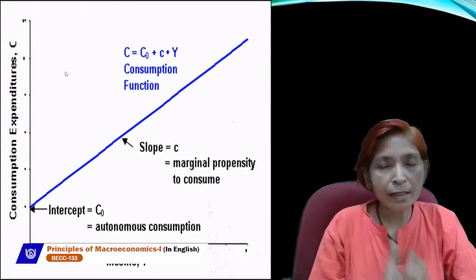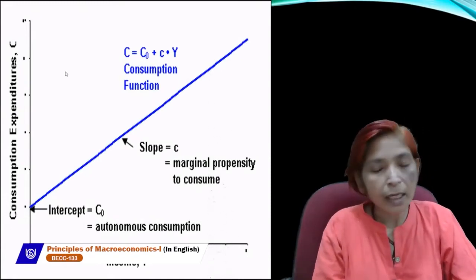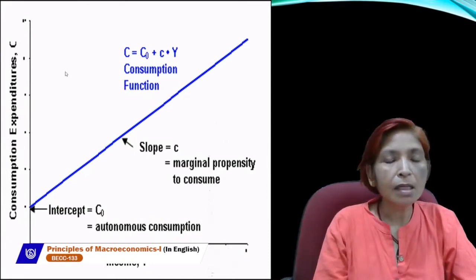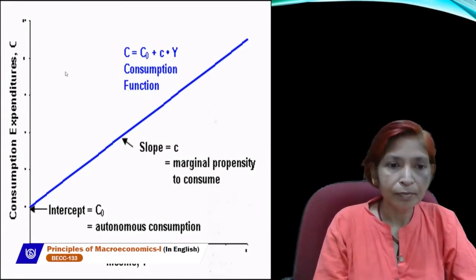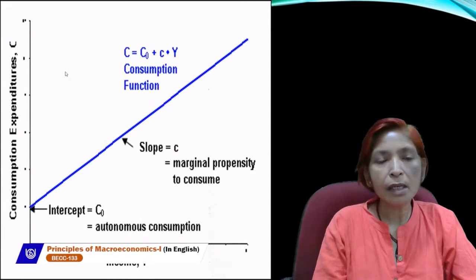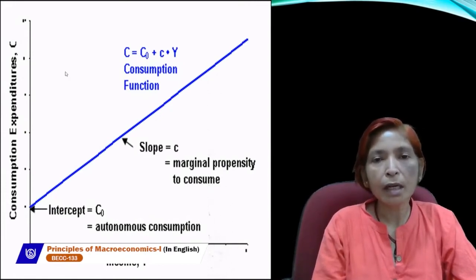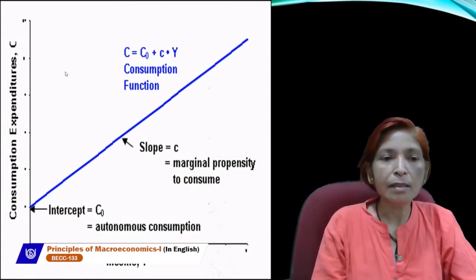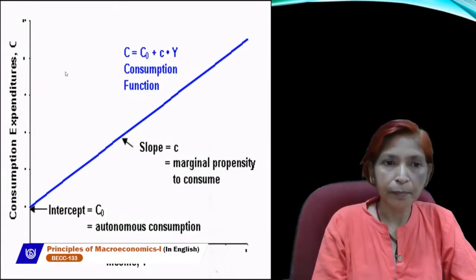Here on x-axis, we will take income level and on y-axis, we will take consumption expenditure. And consumption function is equal to C0 plus cY. Here C0 is autonomous consumption, which shows the minimum level of consumption at 0 level of income.